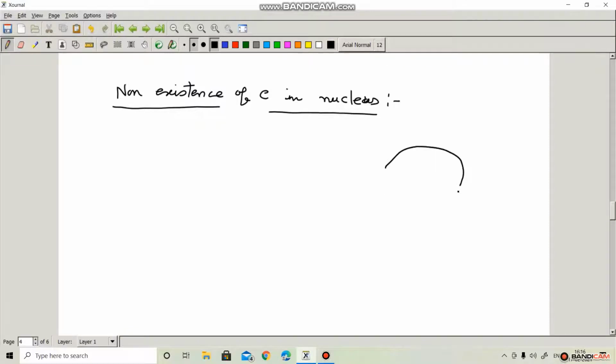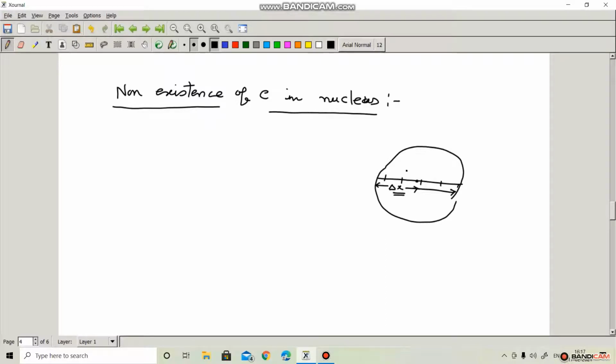Suppose this is a nucleus, and suppose the electron exists at any position, and the position of the electron is uncertain, and we can consider it delta x. Delta x represents the uncertain position of the electron if the electron exists inside the nucleus.